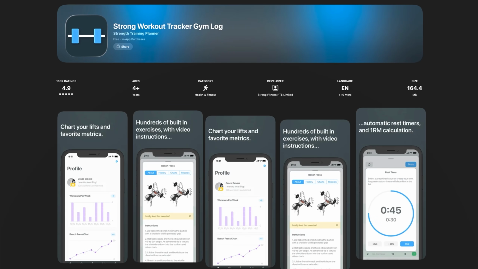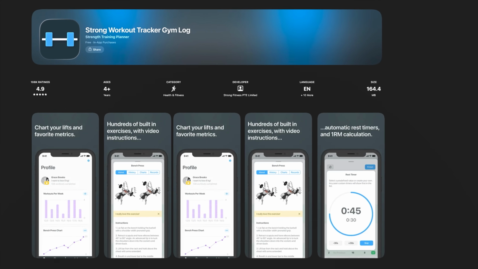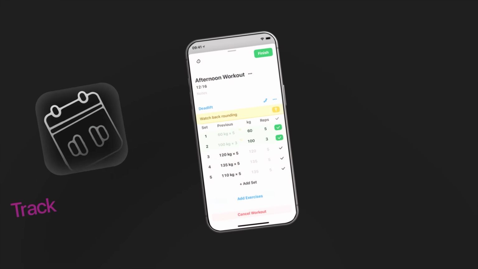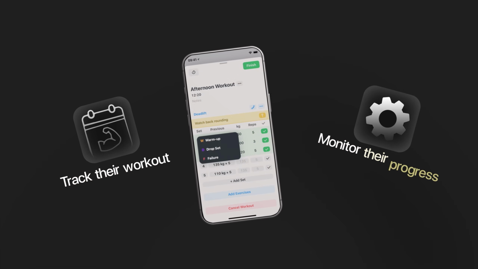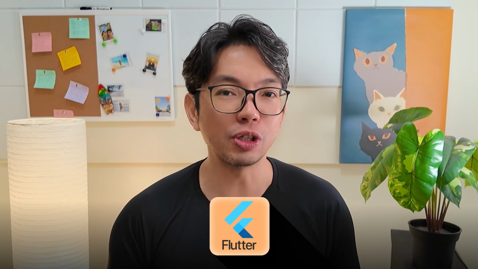And the app I'm talking about is Strong Workout Tracker. It's a simple but powerful gym logging app that helps its users track their workouts and monitor their progress over time. It's become one of the most popular fitness apps on the market. And today I'm going to show you exactly how I recreated this entire app using nothing but Flutter and an AI tool called Windsurf. And here's what's crazy.